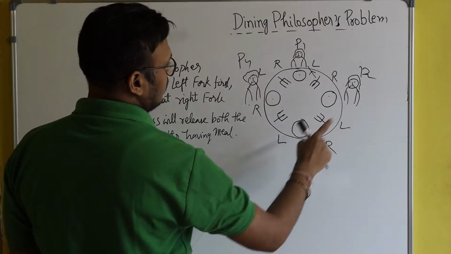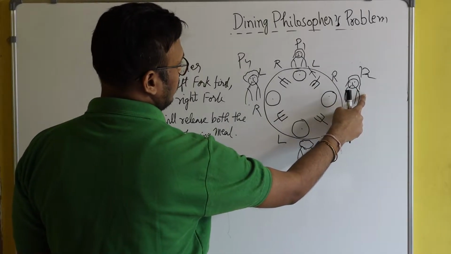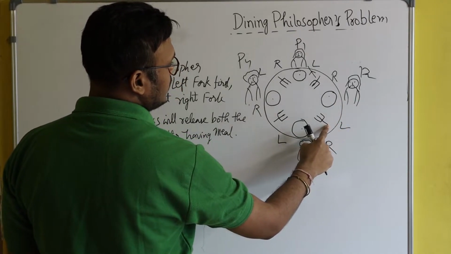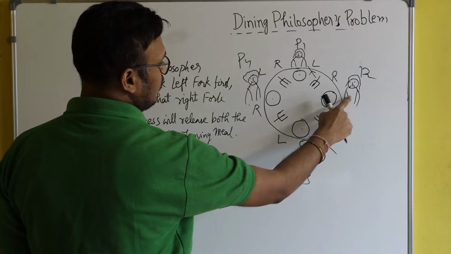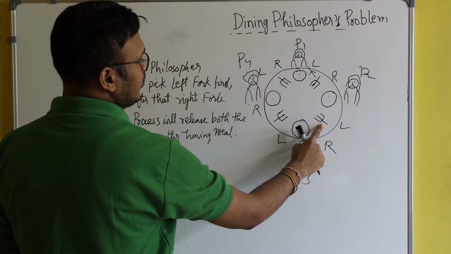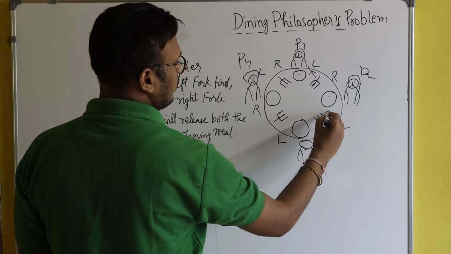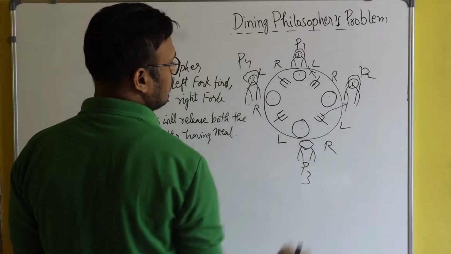After that, let's come to this philosopher. This philosopher will pick this fork first, because from this philosopher, this fork is at the left hand side. So now this fork will belong to this philosopher.